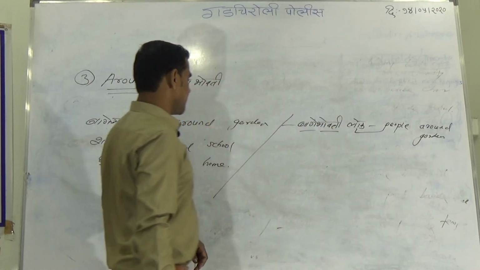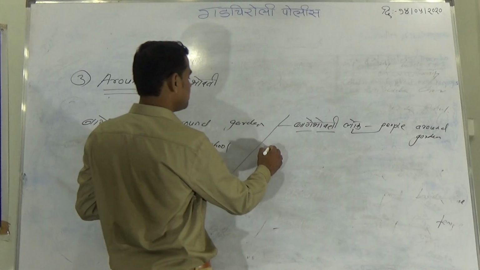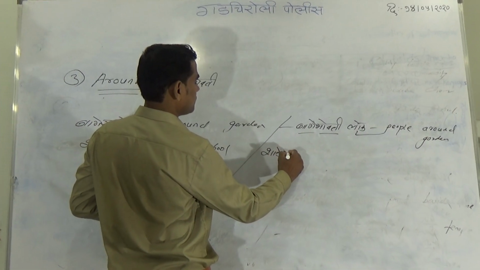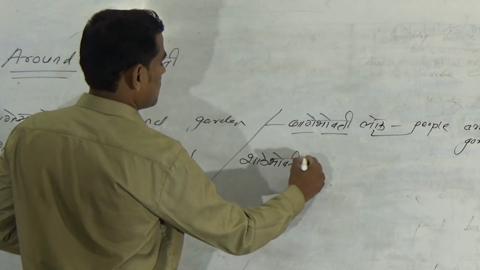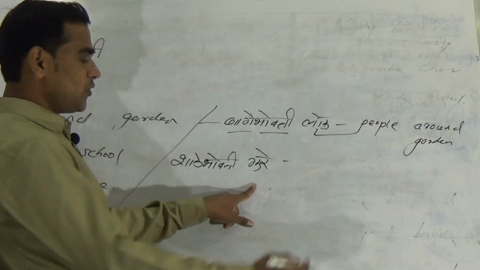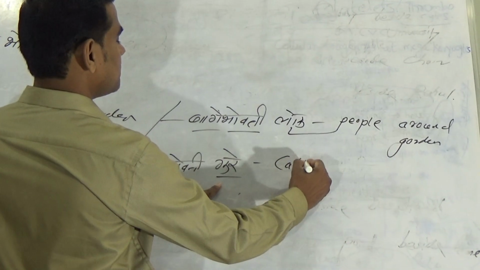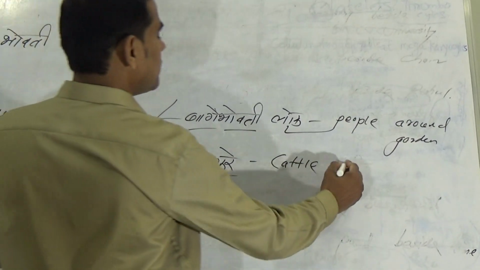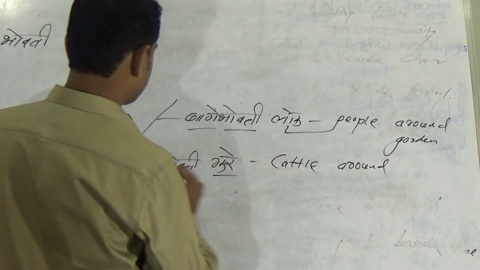So people around garden. शाळेभोवती गुरे. What will you write? Gure, that is cattle, around school.